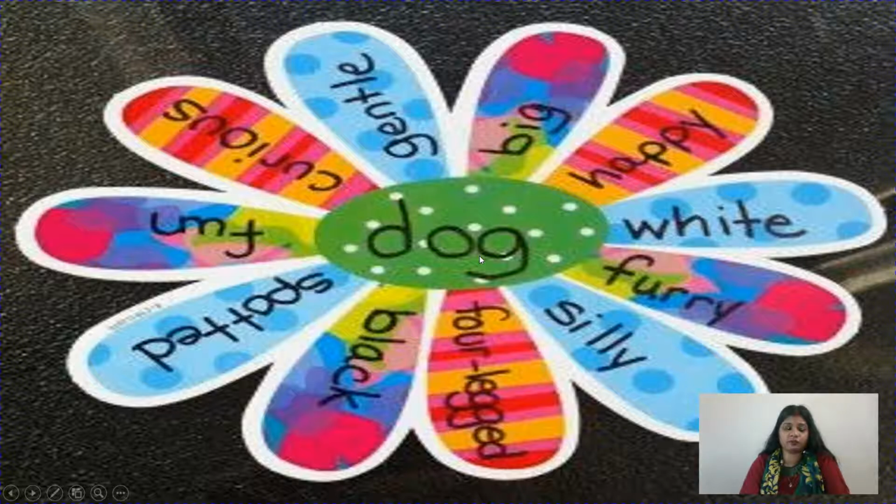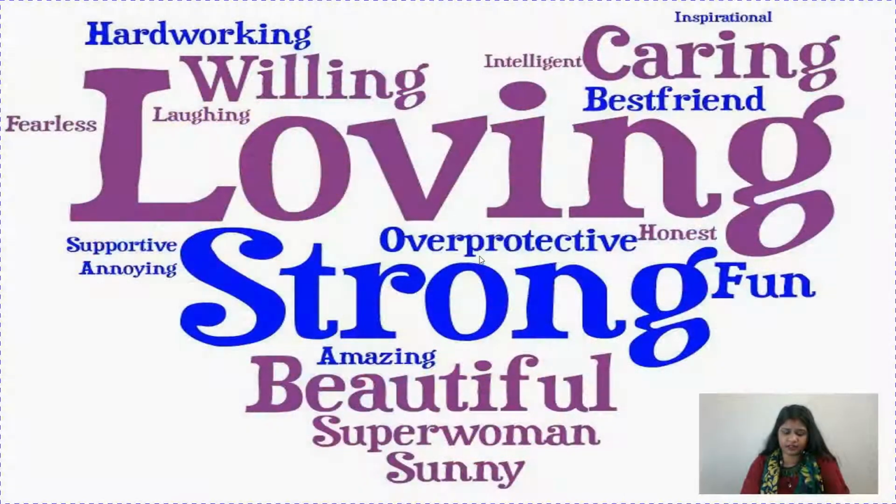In the same way, suppose you have a cat. So you describe your cat. Whatever you describe will become an adjective. Suppose you have a pet bird, suppose a parrot. So you can write about the parrot. Which color is it? Green or light green. Talkative. Like this.